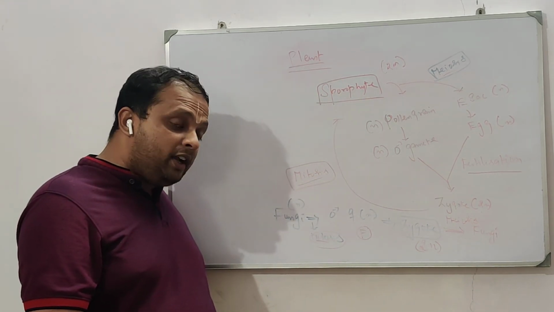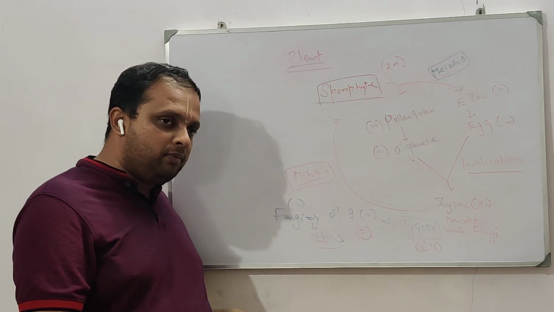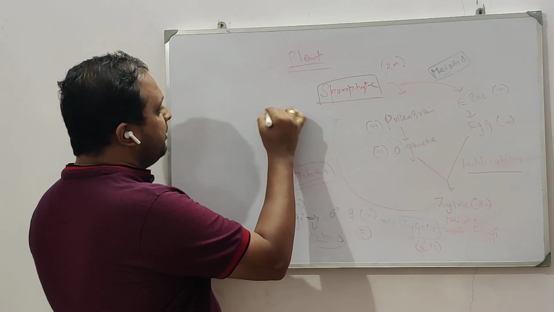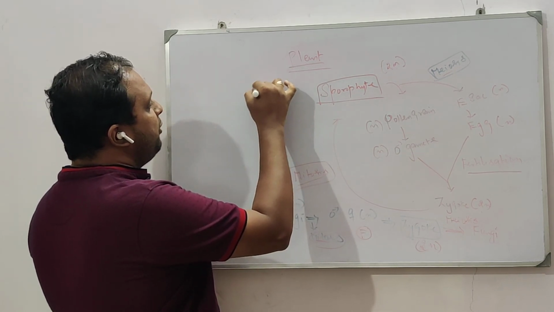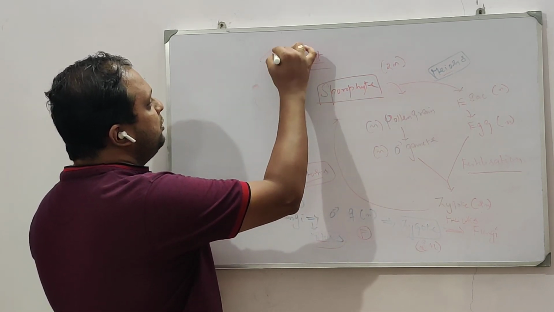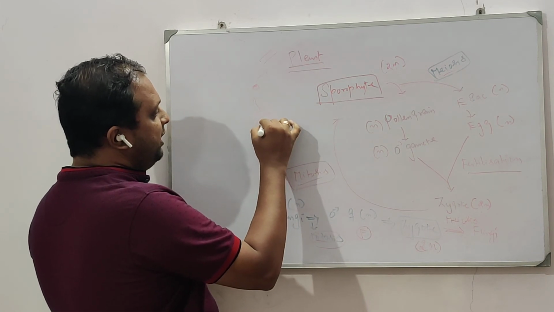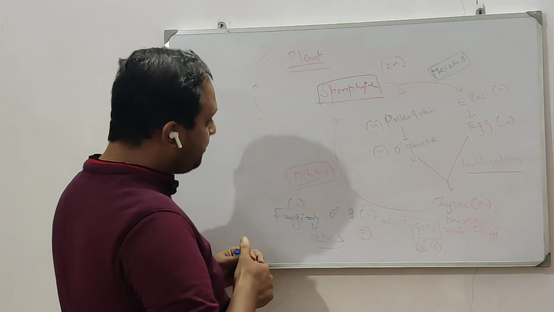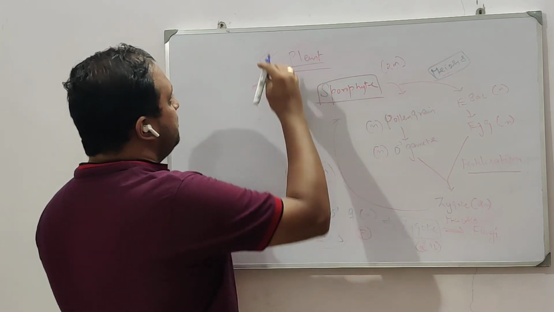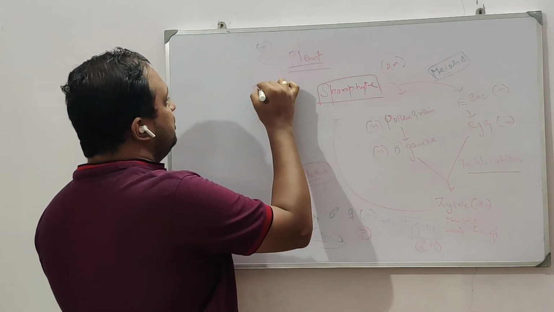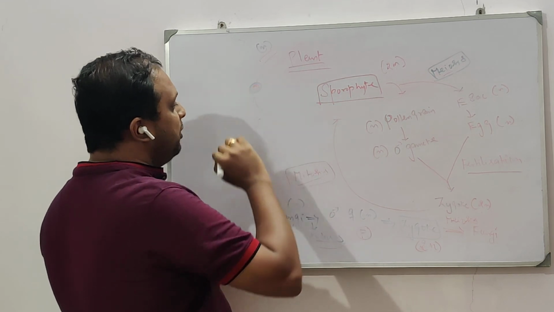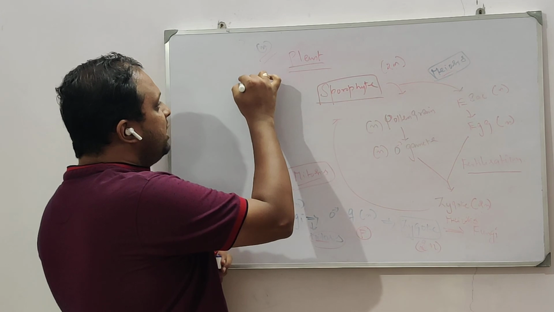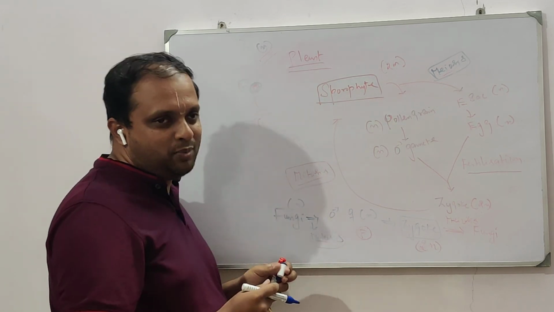Fungi do produce asexual spores directly from the fungi. For example, this is going to be the fungi. A spore will be formed, and this spore will develop into a new fungi. So this fungi is N, this fungi is N, and this spore, which is an asexual spore, is also N. So these asexual spores are mitotic spores.